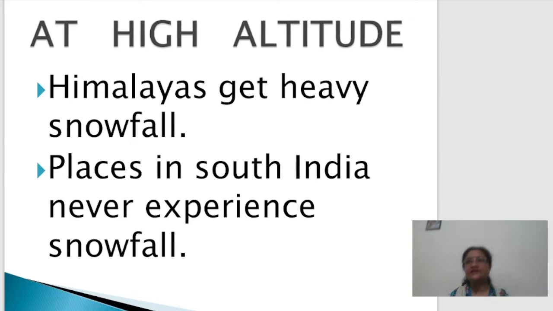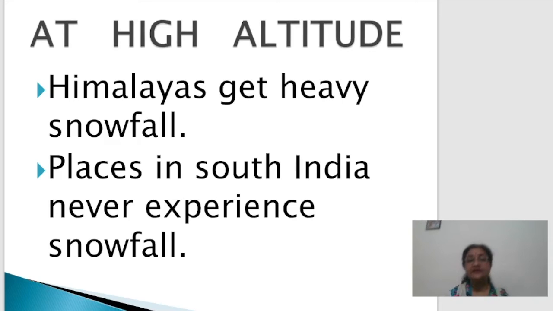So on one side, if you see any place which lies in the mountainous region at higher altitude, those places actually get precipitation in the form of snowfall. But on the other side, if we go to any other place lying in the southern peninsular region, you will find the precipitation occurs always in the form of rainfall.